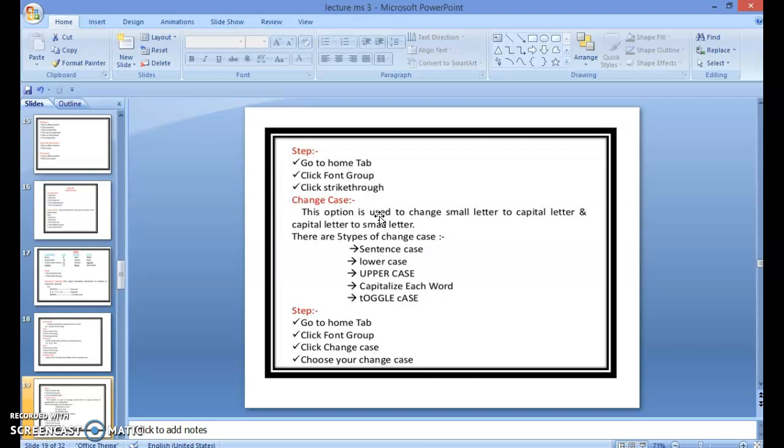Change case. This option is used to change small letters to capital letters and capital letters to small letters. There are 5 types of change case: sentence case, lowercase, uppercase, capitalize each word and toggle case. First of all, go to Home tab, then click Font group, click Change case and choose your change case.